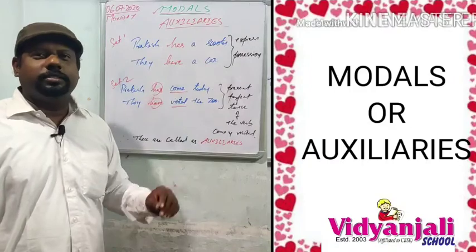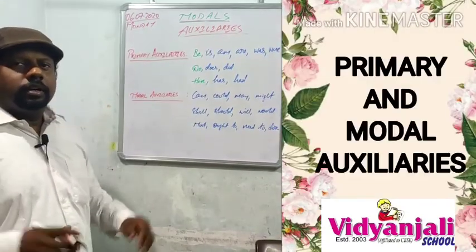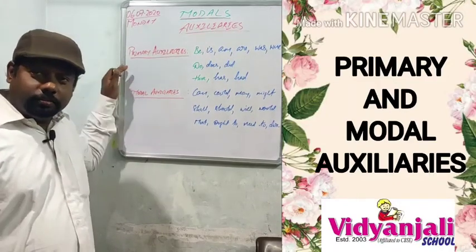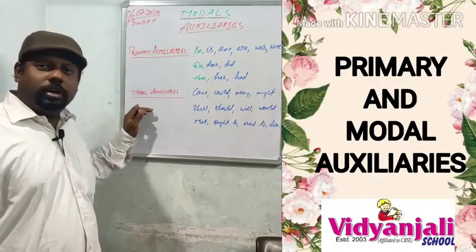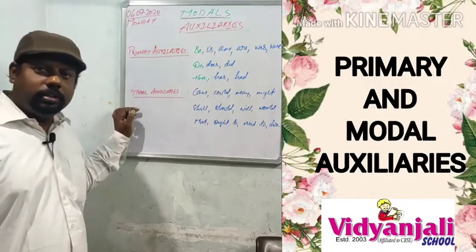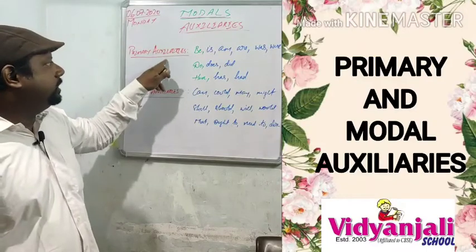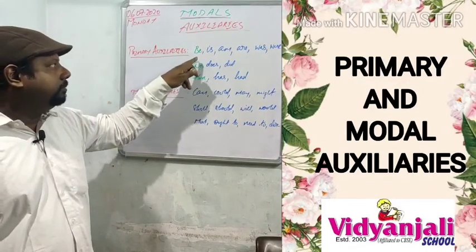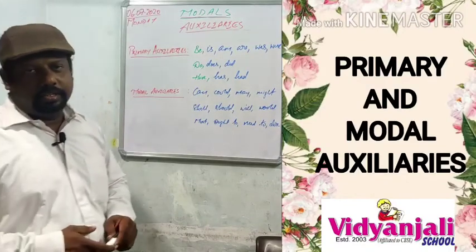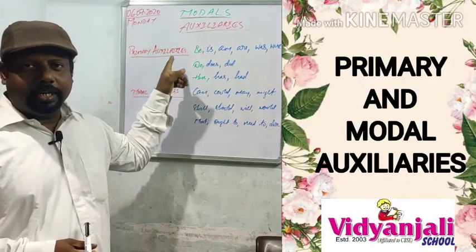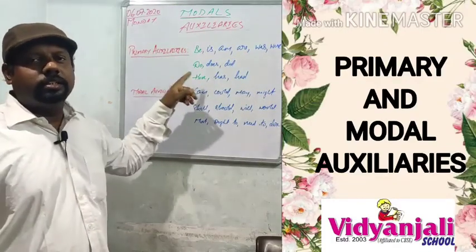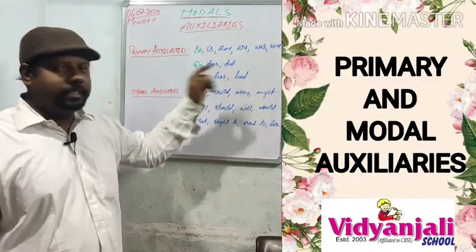Now these auxiliaries are divided into two categories: primary auxiliaries and modal auxiliaries. In the primary, we will be getting be, is, am, are, was, were. Next, do, does, did.